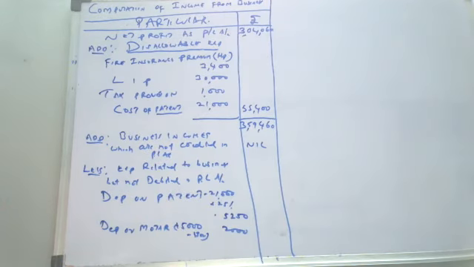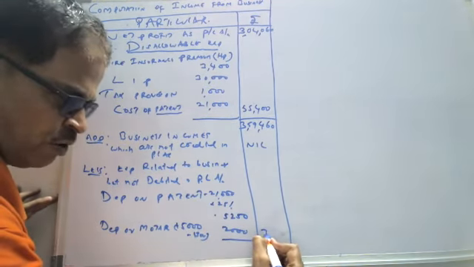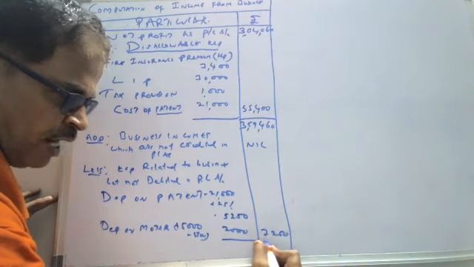So add up the values here, the less part values. This is 7250.